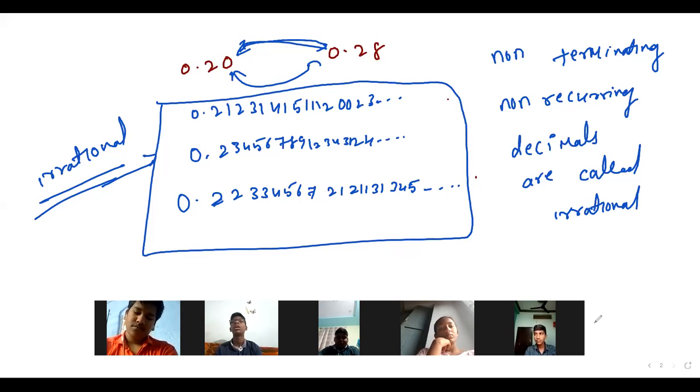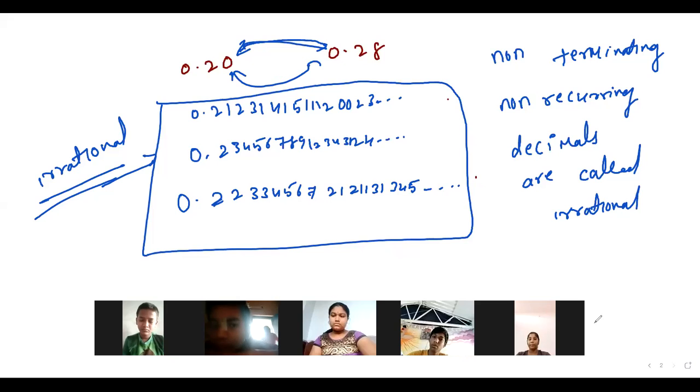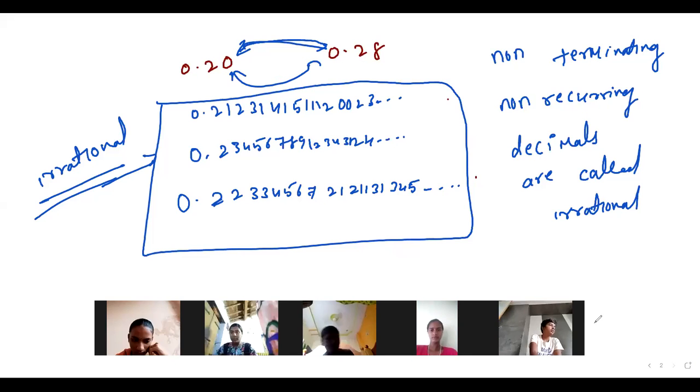Jyotish, are you writing the notes? I'll check your notes on Saturday, compulsory. Remember, I have given you the assignment, definitions, and formulas on the first day, right?